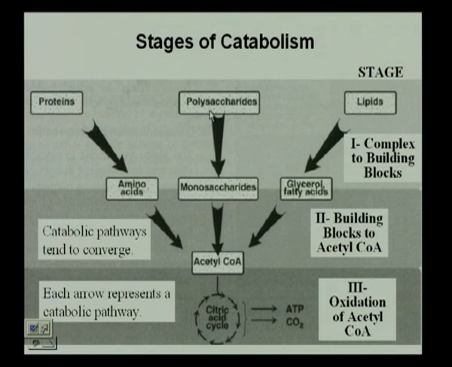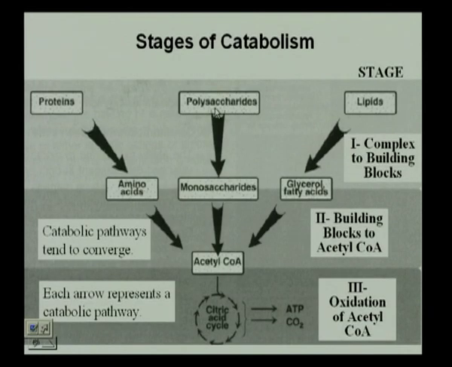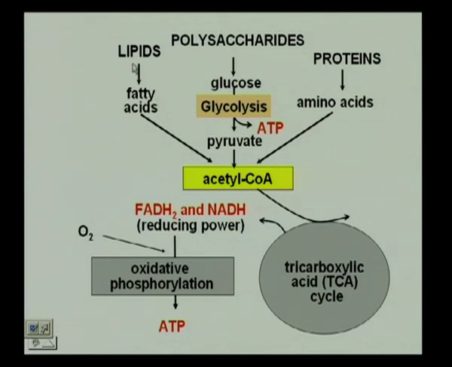But if you consider the umpteen polysaccharides that are present in the body that are possible for breaking down, you realize that each of them is an enzymatic reaction that is required for the breaking down from its polymeric form to the monomeric form, which is finally going to be broken down into other forms. So, what we have is we have our lipids, polysaccharides and proteins, lipids breaking down into fatty acids that form the acetyl CoA, polysaccharides breaking down into glucose, the monomeric unit, in the process of glycolysis forming pyruvate, which is what we will see in the process of glycolysis that we will study.